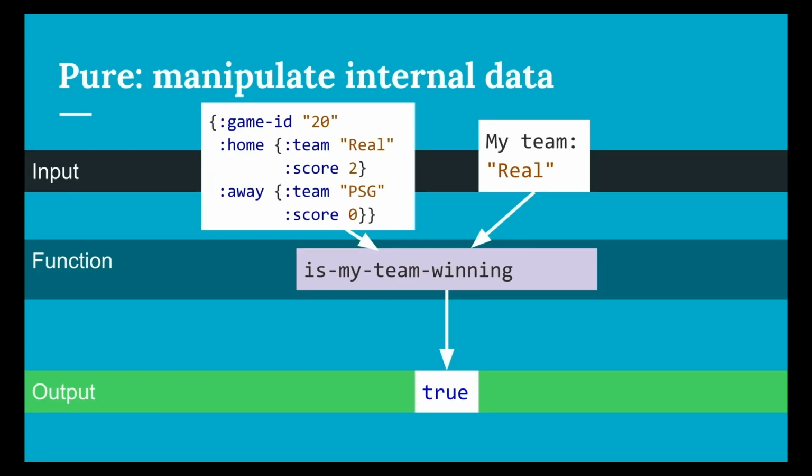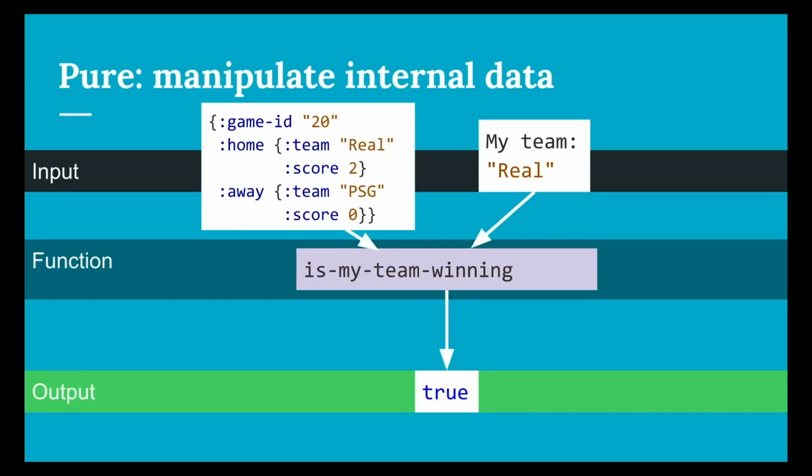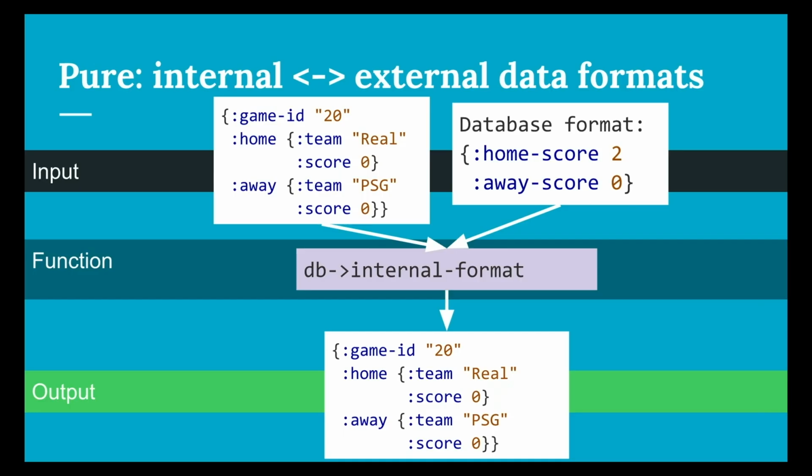Next, we write pure functions that do just the data manipulation you need inside the program, using only that internal type. In this case, the business logic of our program is about taking game data and deciding whether my team is winning. So we define a function to take game data and the name of your chosen team as arguments. And this is the function that knows how to answer our main question, but how to get the data is outside of its concern. It just does the logic. And we can see it returns a Boolean. Since it's doing logic based only on the inputs of the function, it's pure. We can unit test this.